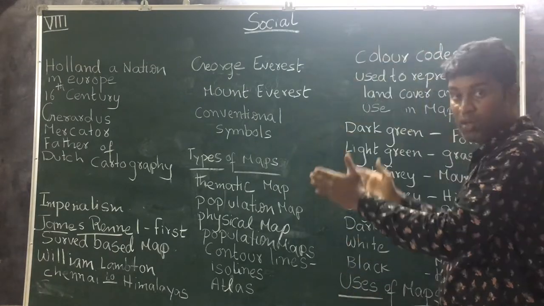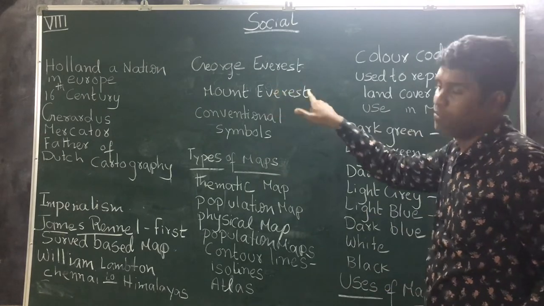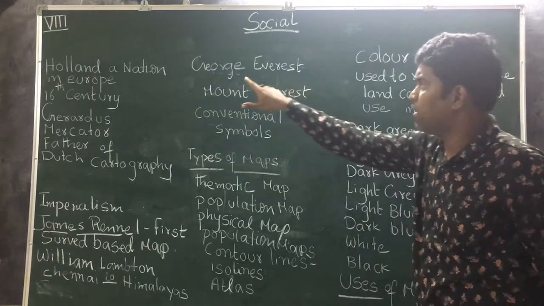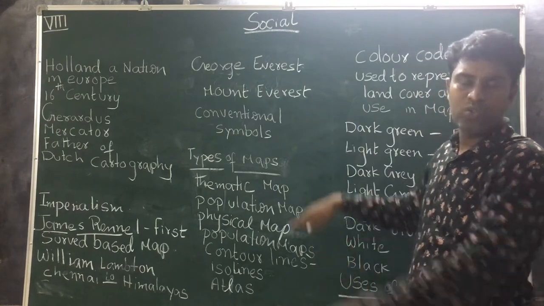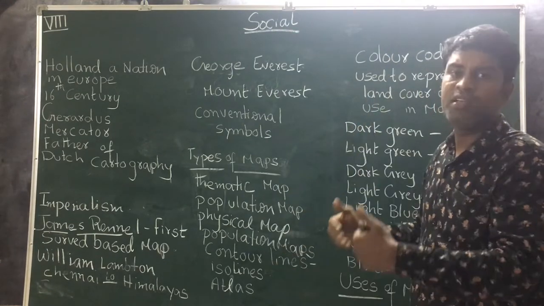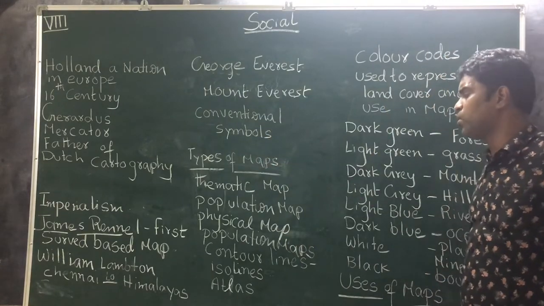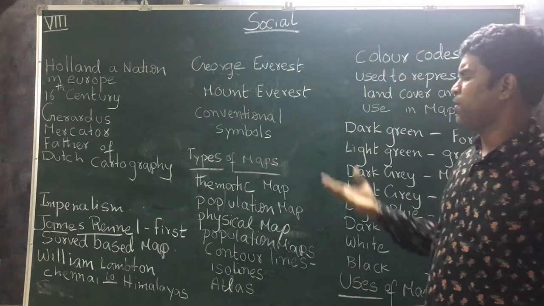That Mount Everest was surveyed by him. So, on his name, it is kept as Mount Everest. Clear? George Everest was the person who surveyed the highest peak in the Himalayas. That's why it is called Mount Everest. Next, students, we are going to talk about types of maps.